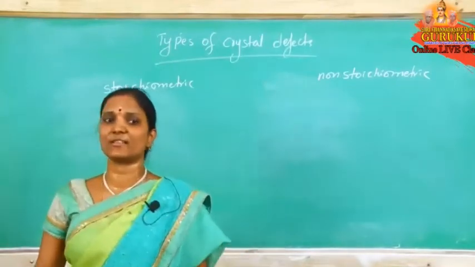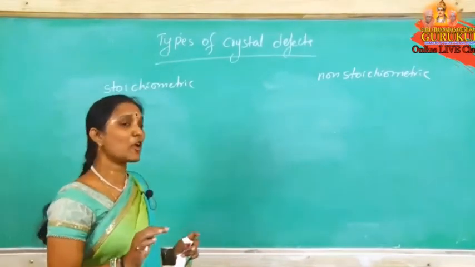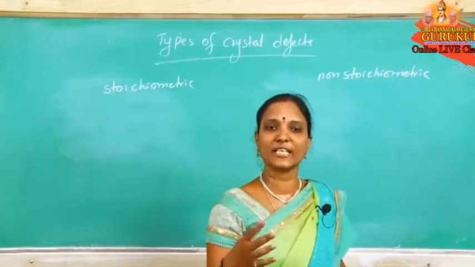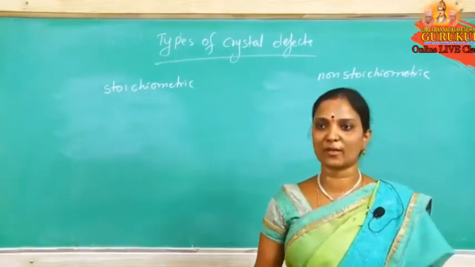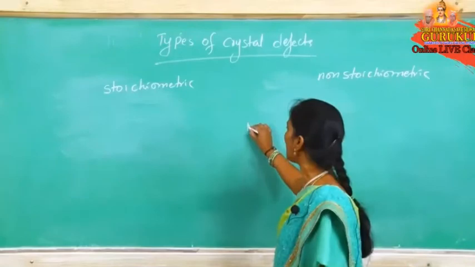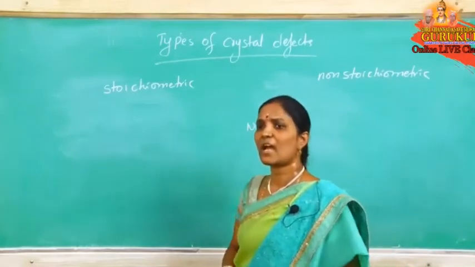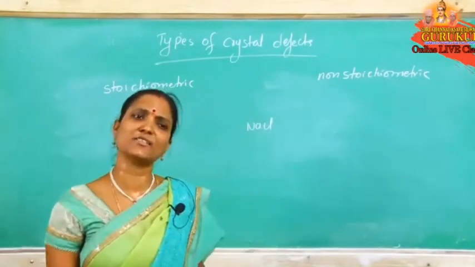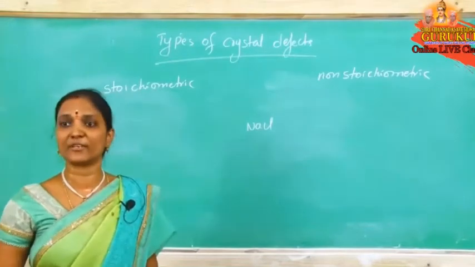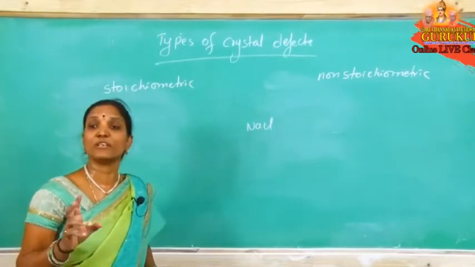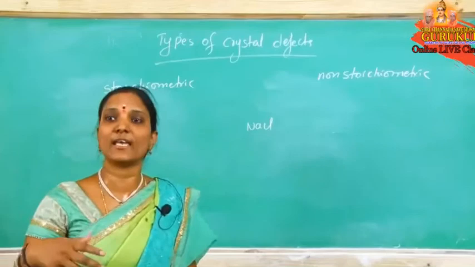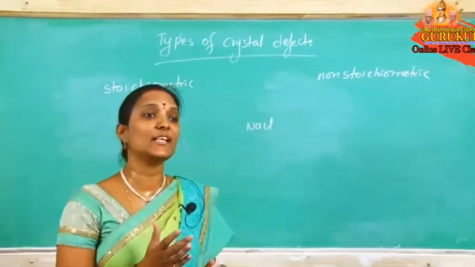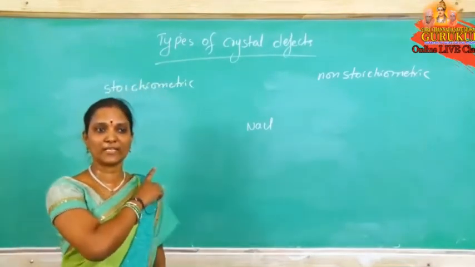Stoichiometric formulas are nothing but balanced formulas. So in a stoichiometric defect, after deviation, there is no change in the formula. For example, sodium chloride, formula NaCl. After missing of some particles also, the formula is NaCl only. The formula does not change. Without changing the formula, any deviation that happens, the defect name is a stoichiometric defect.